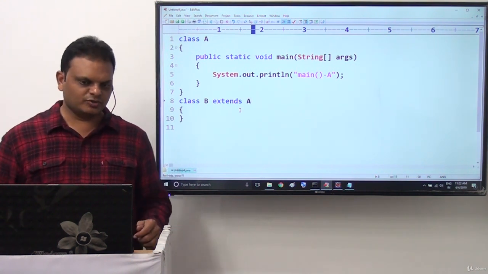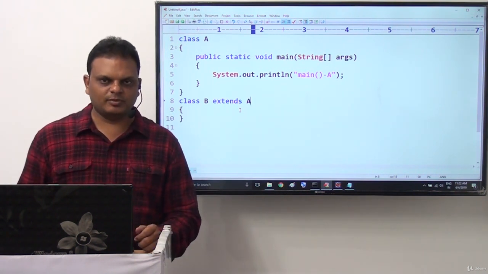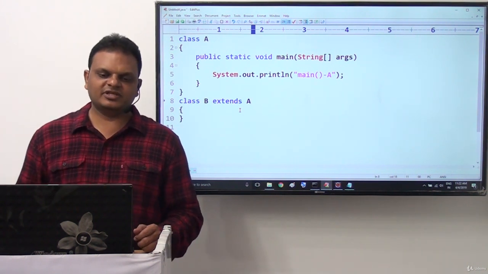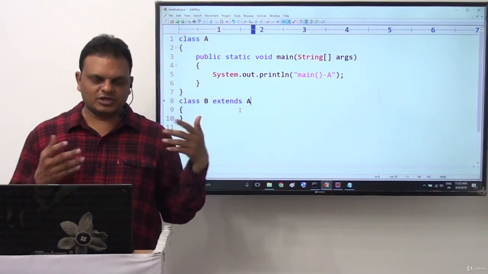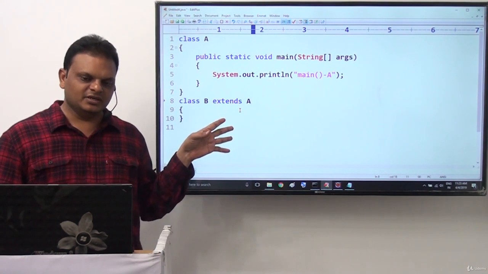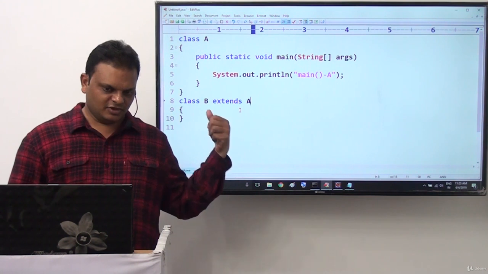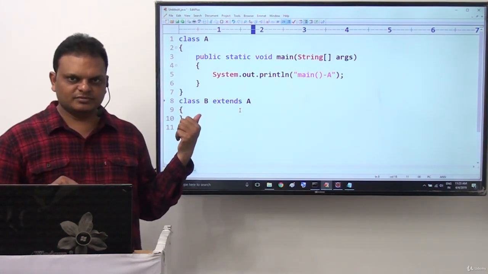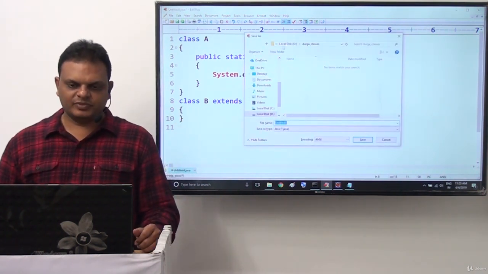But here my question is, I can save this Java file with abc.java. It's okay, no problem. We can save that with abc.java. Next one is after saving this Java file with abc.java, Java space A, directly this method will be executed. Up to that we know. But my point is, Java space B. If I provide Java space B, is it possible to execute the same A class main method through the JVM? Let us check this point clearly.